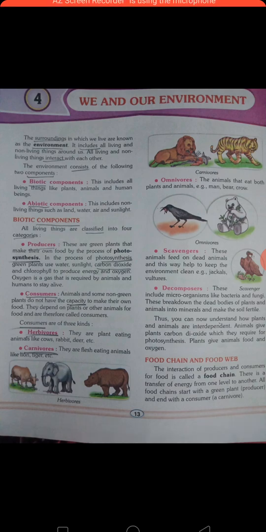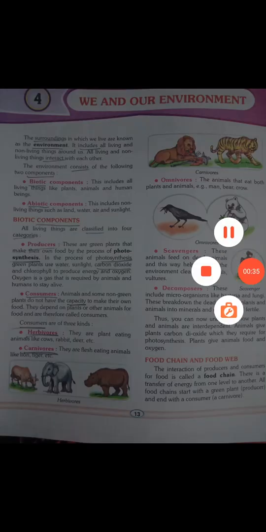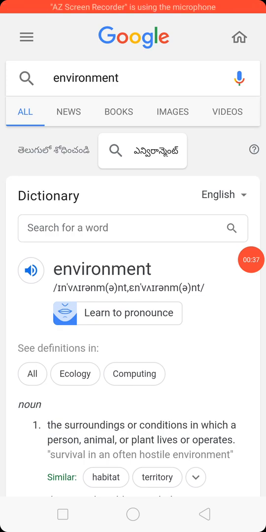I believe some of the children will make mistakes in pronouncing this word. So today I am going to give you a clip. Listen to that clip so that you can understand and pronounce the word environment correctly. First, let me explain the meaning of environment. The surroundings or conditions in which a person, animal or plant lives or operates. So this is the meaning of environment.